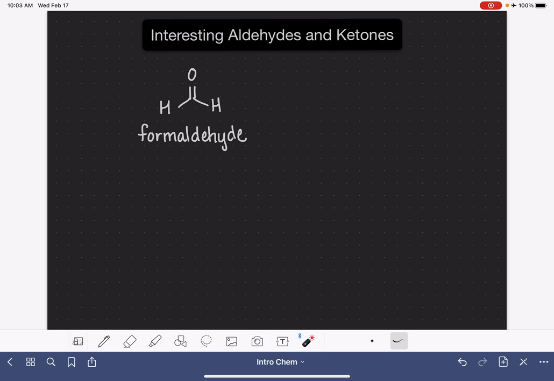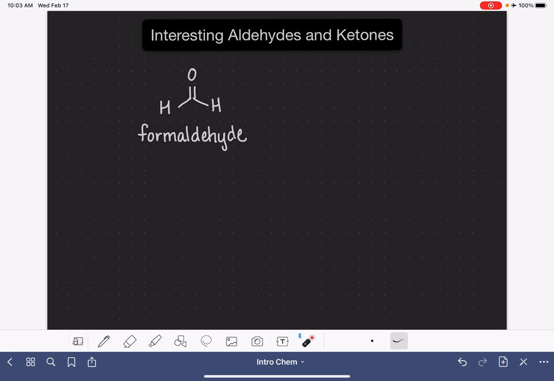This is a small aldehyde. Its actual name is methanal. Formaldehyde is like its nickname or its common name. Formaldehyde has long been used as a preservative of biological specimens, but it's super toxic, so it's being replaced by things that are less hazardous.